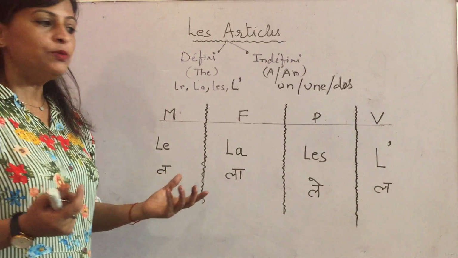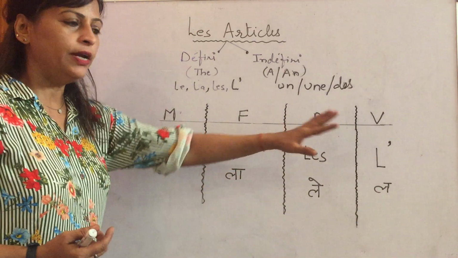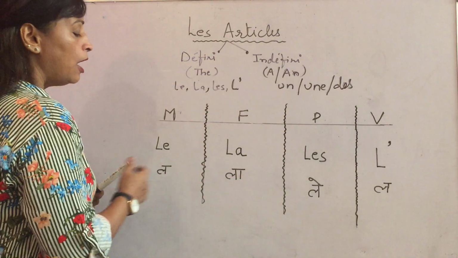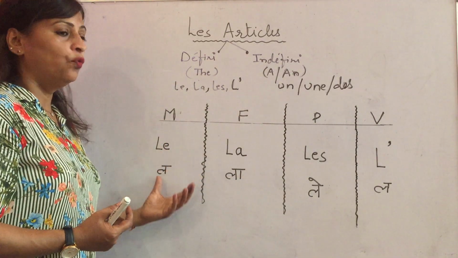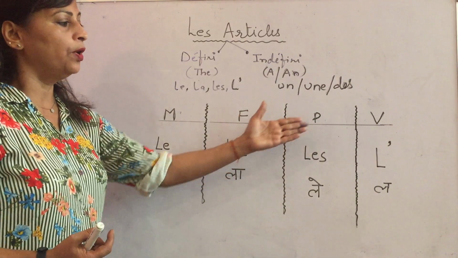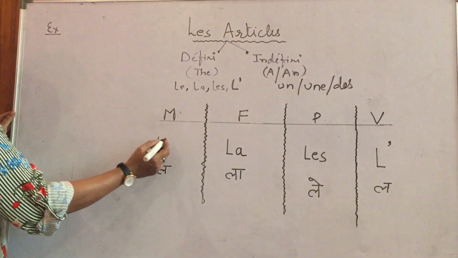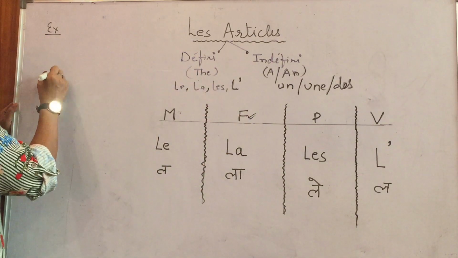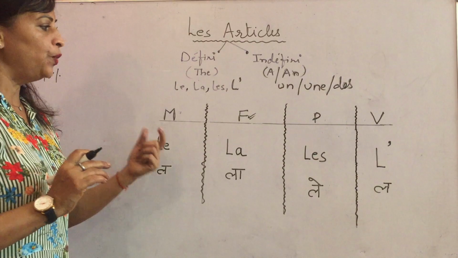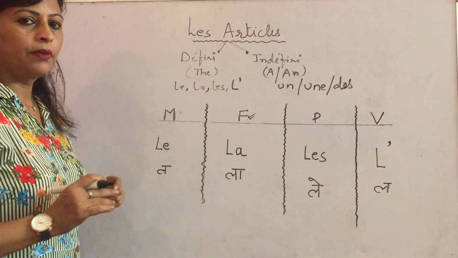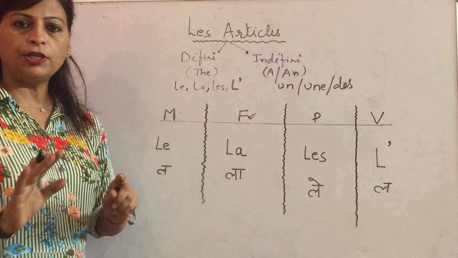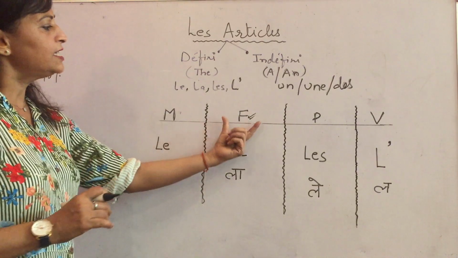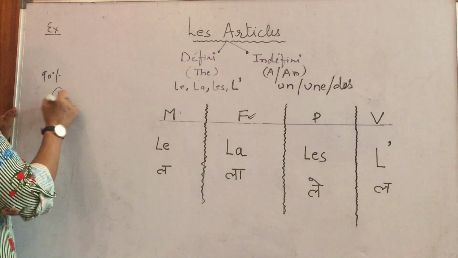Now the question comes where we use LE, LA. Fine, I gave this concept, and these things you have to use. But how will we make out whether the word is masculine, feminine, plural, or vowel? First we discuss the feminine part. Most of the time, 90% of the time in French language, when the word is ending with E, it is feminine.